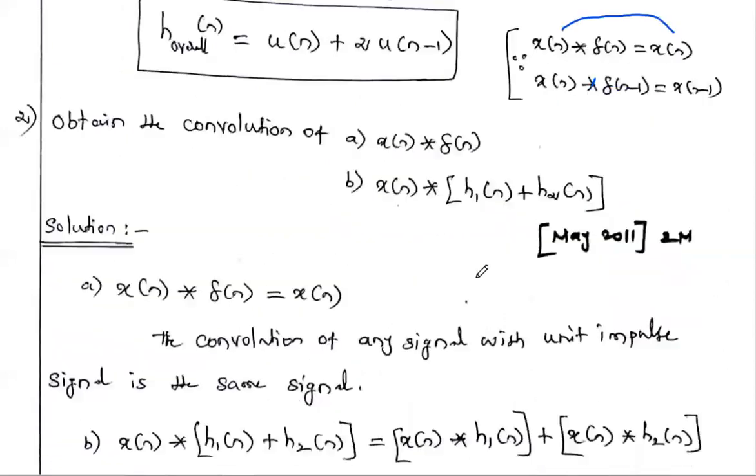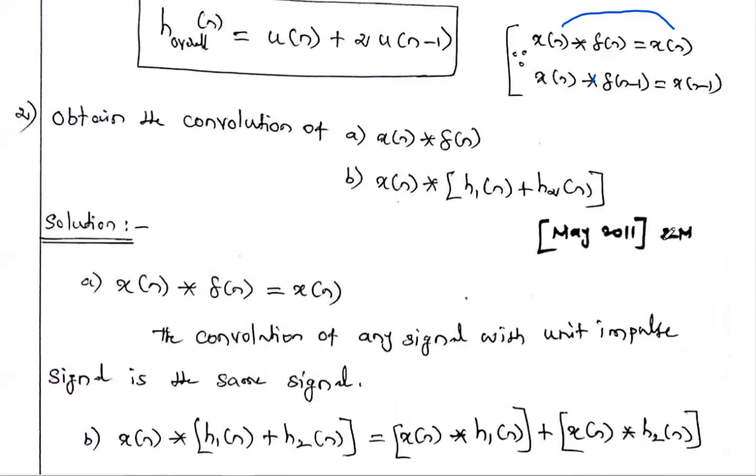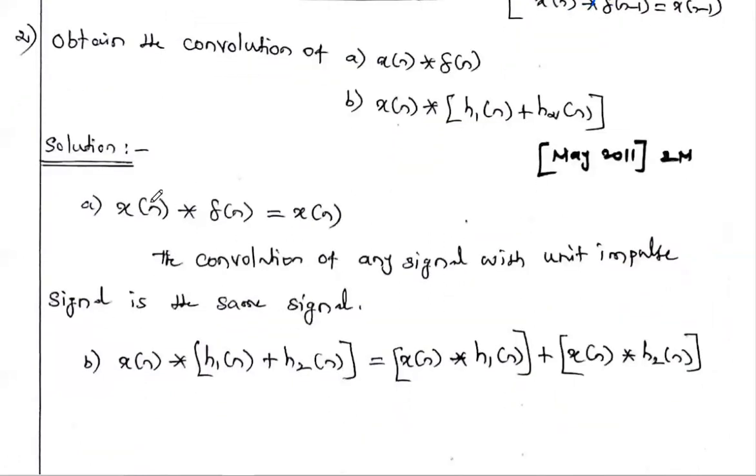Now the second problem. This is also a May 2011 question, a 2-mark question. Find the convolution of x of n with del of n. You know the answer: the convolution of any signal x of n with the impulse signal is the same signal x of n. That's all, in one step. You have to write the statement: according to convolution with the unit impulse, the convolution of any signal with the unit impulse signal gives the same signal. That's why x of n convolved with del of n gives x of n. It's 1 mark.